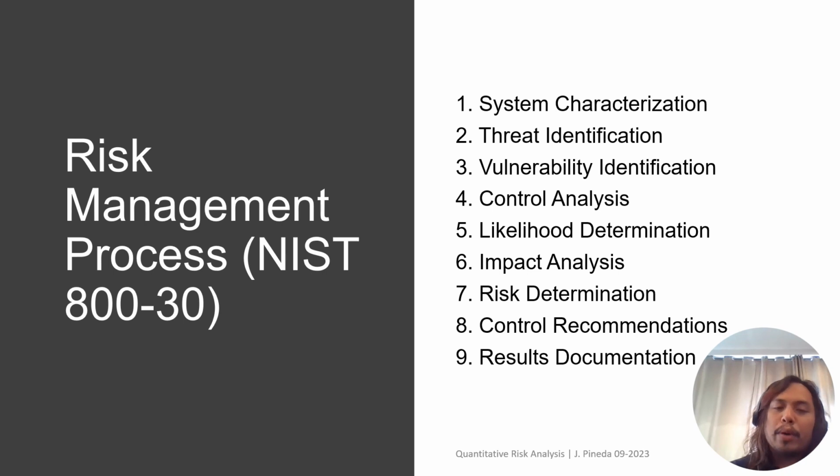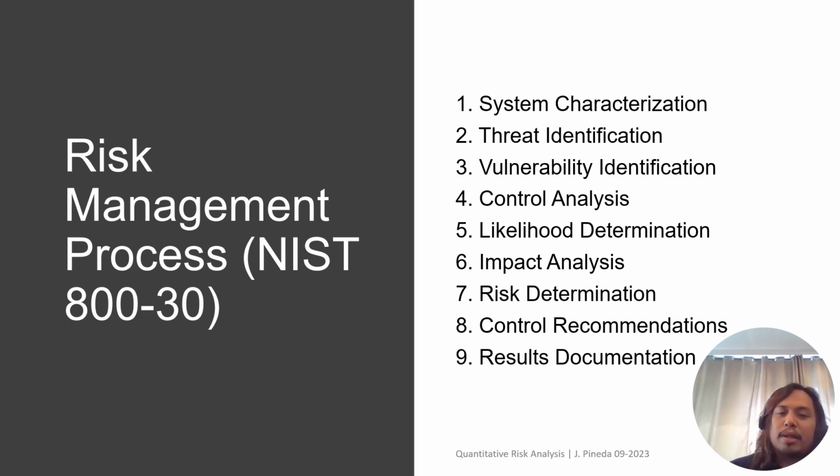All right, and one of the best references for your risk management process is the NIST, National Institute of Standards and Technology document number 800-30, or Special Publication 800-30. So it outlines all the steps for your risk management process. So from system characterization, so same, you do your inventory of assets, but they're calling it differently here, but the steps remain the same. Number two is threat identification.